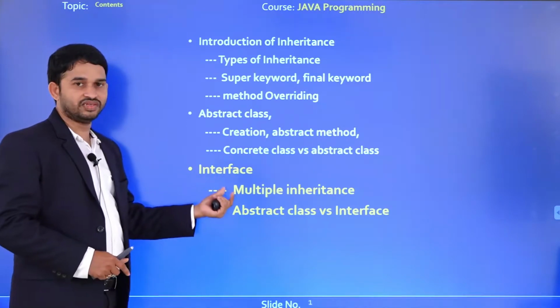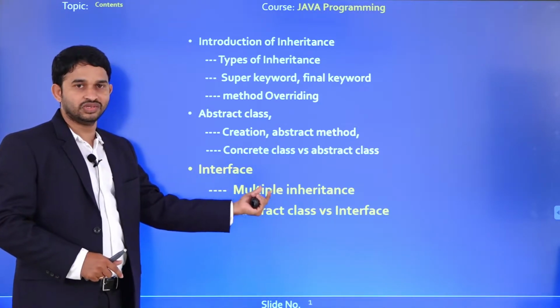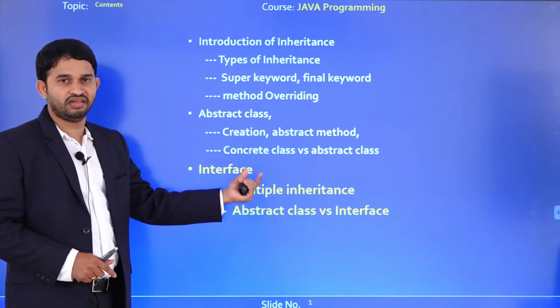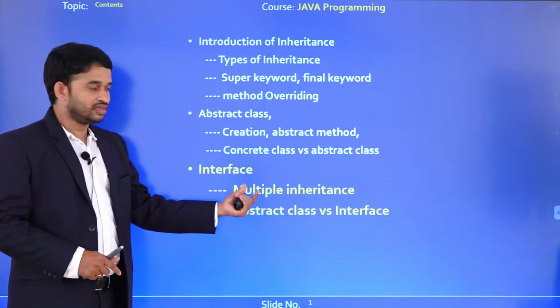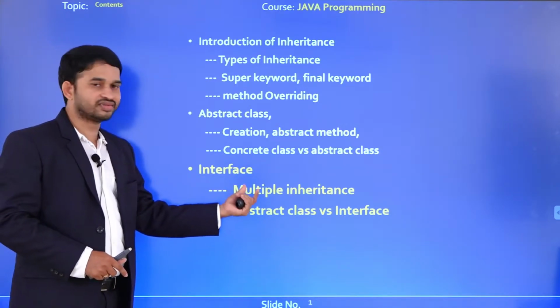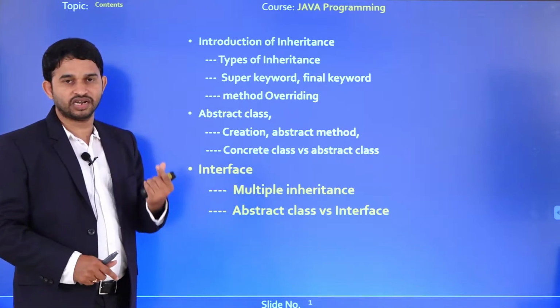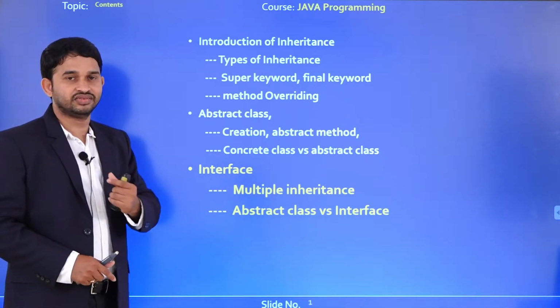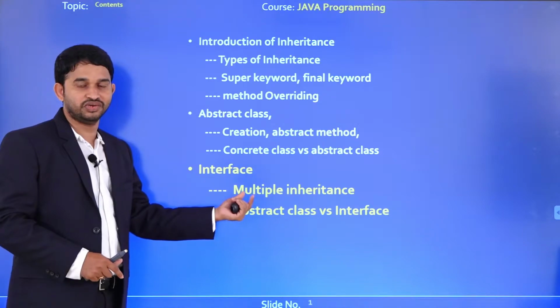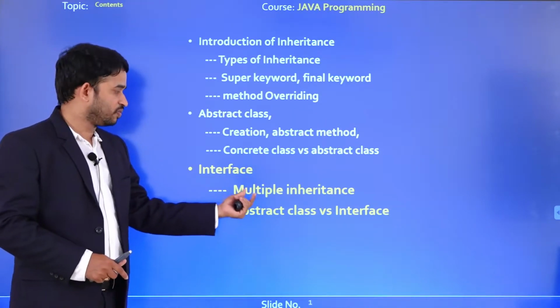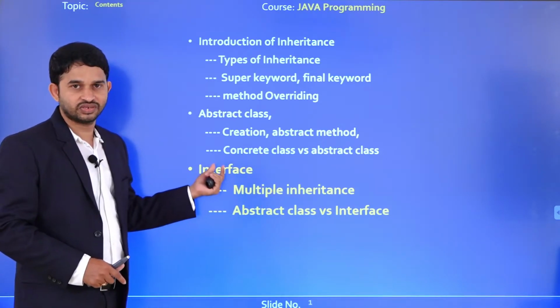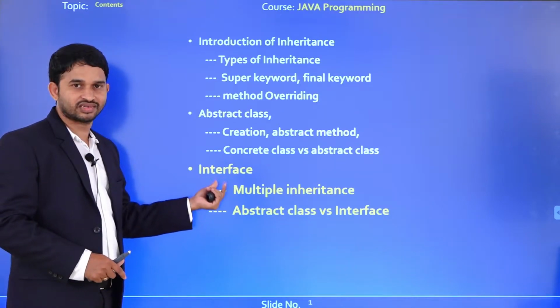By using interface we can achieve multiple inheritance. This is very important for any interview, because they may ask: does Java support multiple inheritance? The answer is that Java doesn't support multiple inheritance using classes, but it supports multiple inheritance using interface. That is the beauty of interface. We will discuss it in the coming slides.